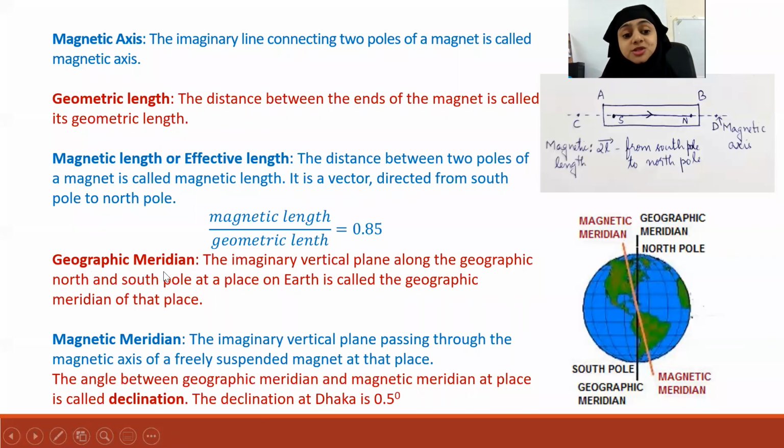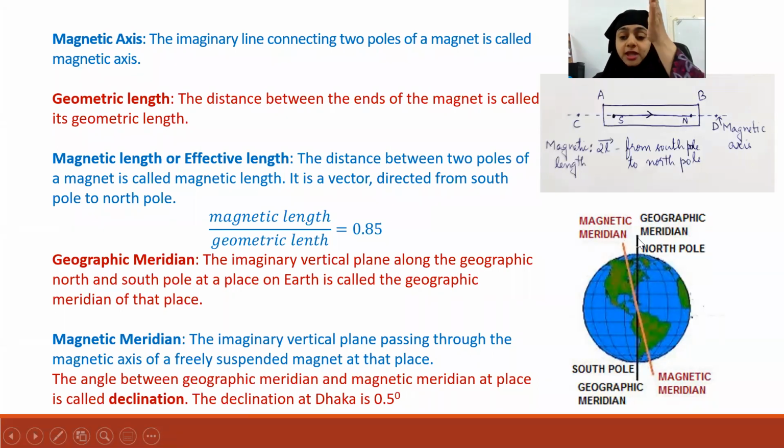Geographic meridian. Geographic meridian is the imaginary vertical plane along the geographic north and geographic south pole at a place on Earth. So here you have a globe shown here. So geographic meridian is an imaginary plane that passes through the North Pole and South Pole. You know that the geographic North Pole and geographic South Pole are different from the magnetic North Pole and magnetic South Pole. We saw that yesterday, right?